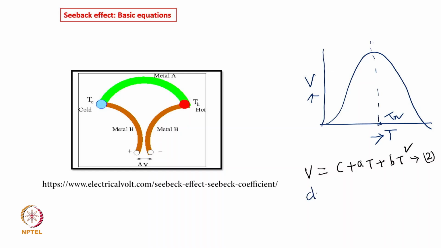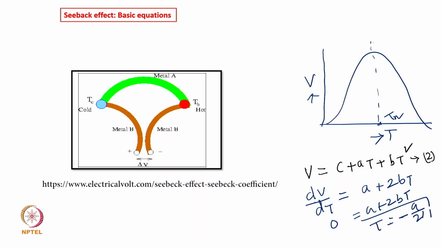So one can find out this particular temperature Tn by differentiating this with respect to temperature. So this is A plus 2BT. So if you write dV by dT is equal to 0, then this becomes A plus 2BT. So T is minus A by 2B. T is equal to Tn. Okay.